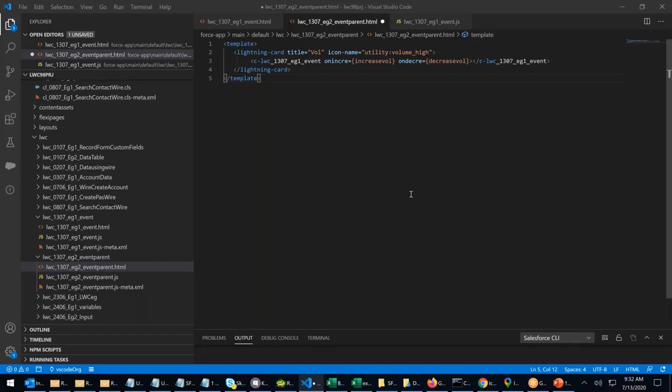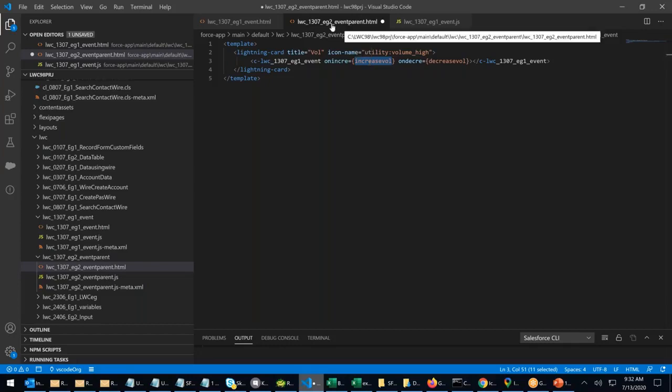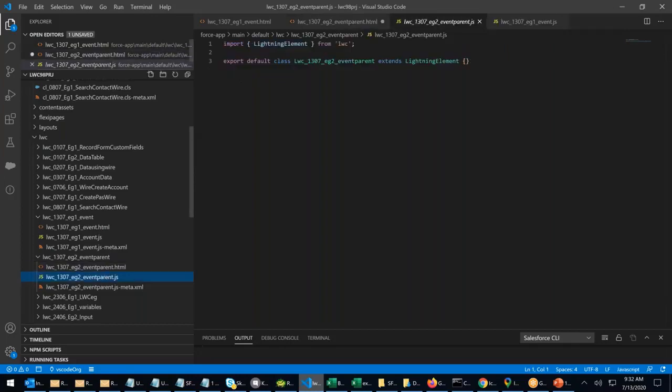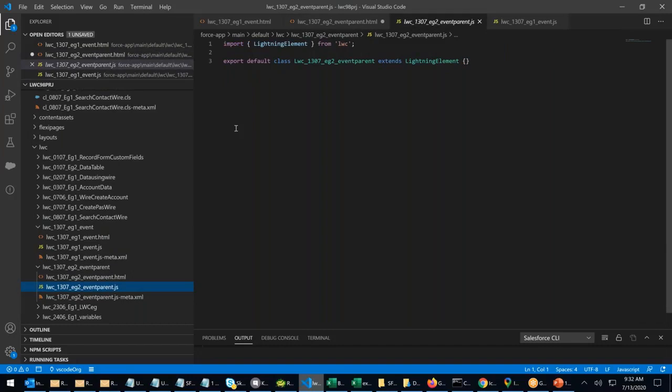So whenever somebody clicks on that button, the system will capture the event and immediately call this function. Where is this function? This function is in the parent, example 2. There are two functions it's calling. I'm going to the .js and writing the JavaScript.